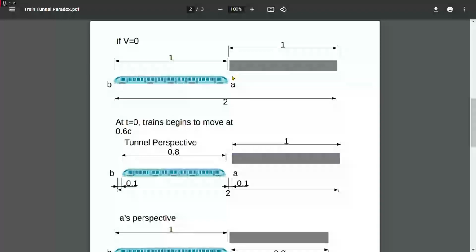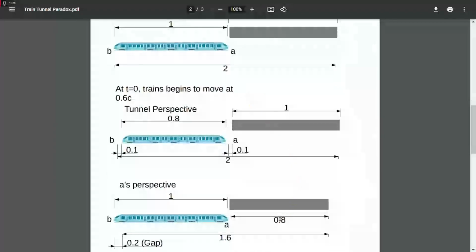When you contract that, then again, that doesn't make much of a difference, because that just becomes 0.00008 away from A. So regardless, notice the important thing here: there's now an asymmetry in observations between the tunnel and A. And we know there's been an asymmetry because obviously the moving observer is going to look at things differently from a stationary one. And now that difference is a gap. So the tunnel sees a gap of 0.1 when observer A sees that there is no gap.